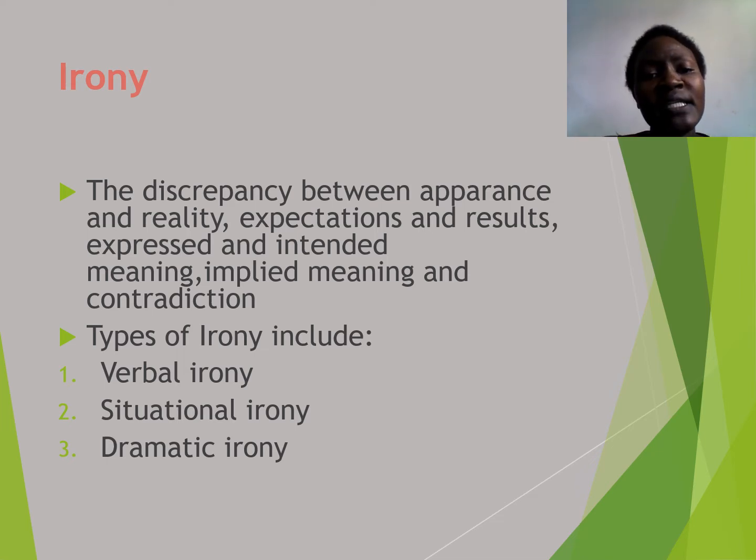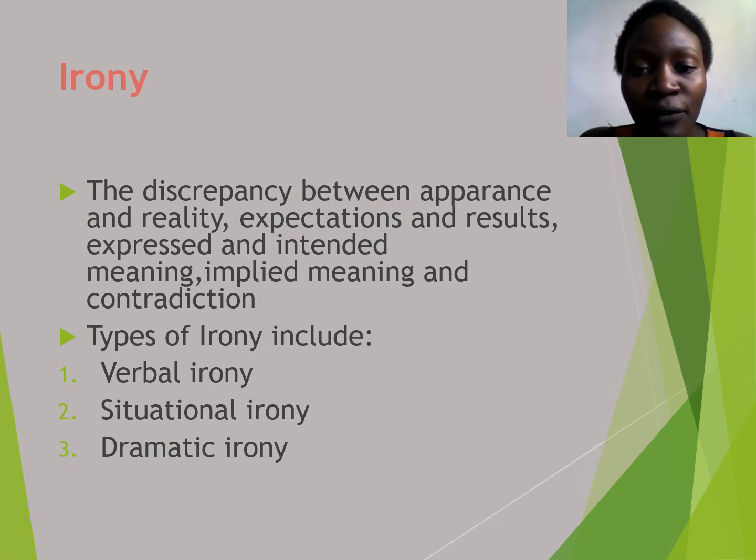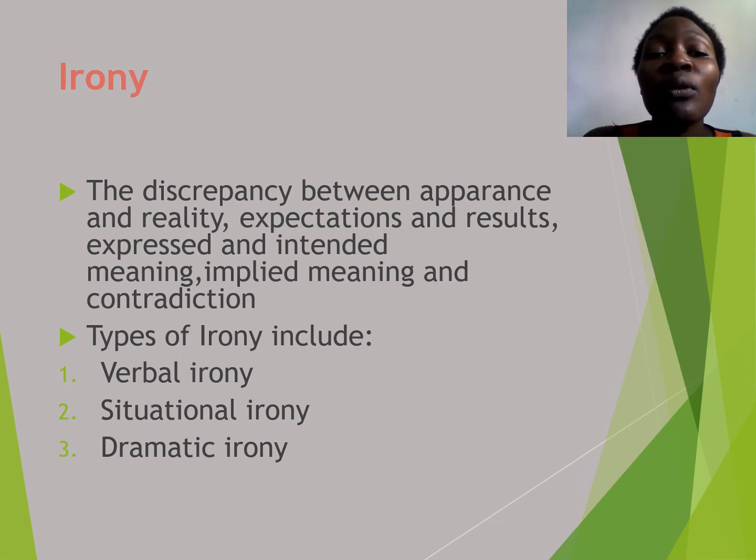So when we say it is the discrepancy between appearance and reality, sometimes what something appears to be is not what it is. That is why we always are fond of using everything that glitters is not gold, because things might seem to be glittering, but when you look closer you might realize that no, it is not what it seems. So that is the discrepancy between appearance and reality.